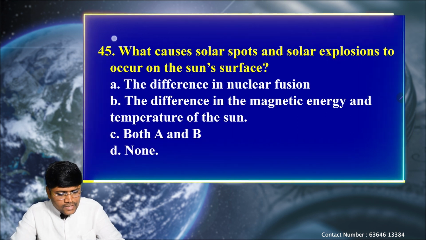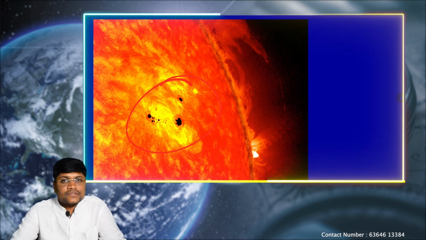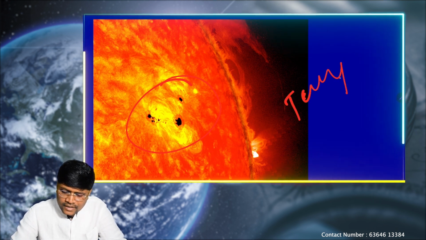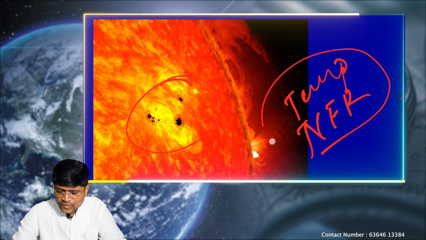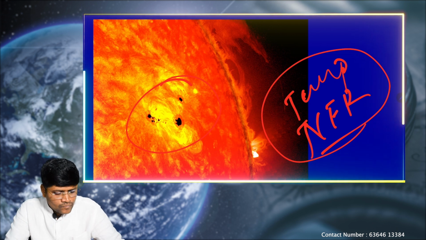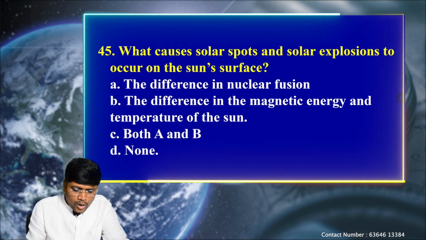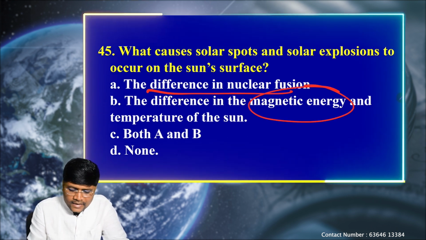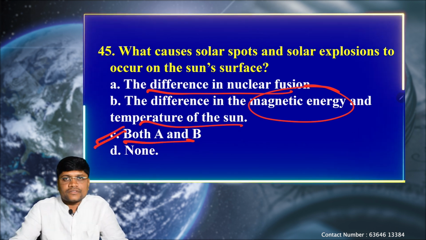Let's see what these solar spots are. On the surface we can witness these kinds of black spots, which are mainly because of the difference in temperature and even in the nuclear fusion reaction. Because of these two, mainly, we can witness the solar spots. That means the difference in the nuclear fusion reaction and the difference in the magnetic energy and temperature of the sun, so both A and B are correct.